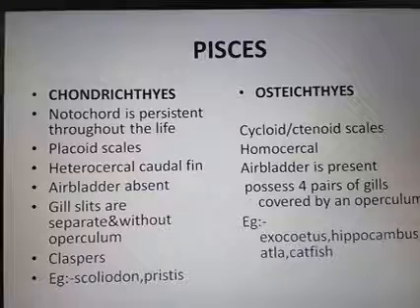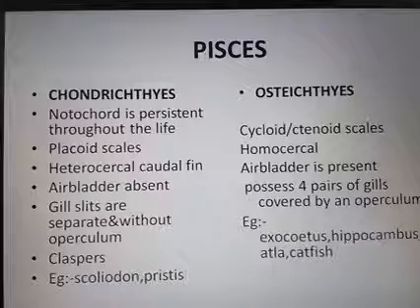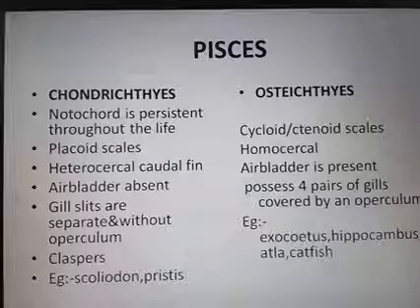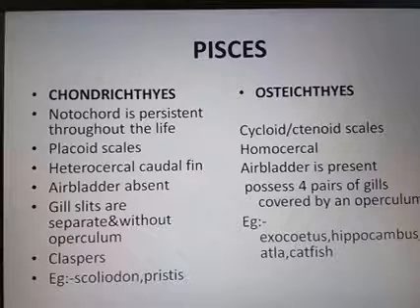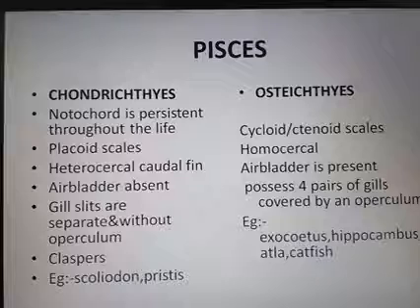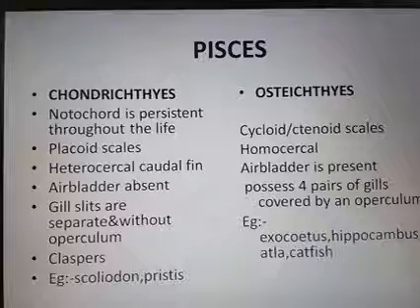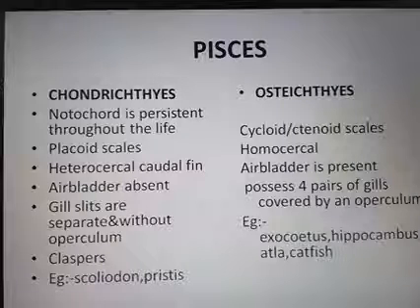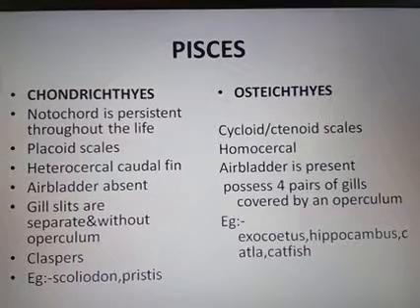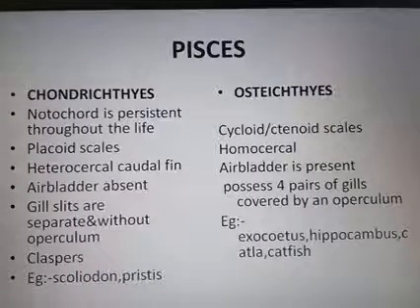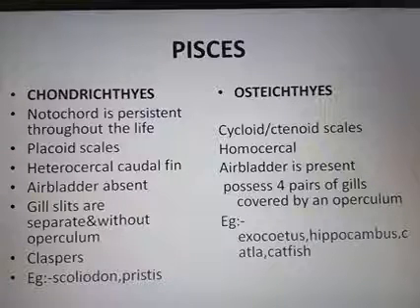Then the fertilization is external and viviparity is rare. Most of the organisms are oviparous. Oviparous means laying eggs. But in the case of Chondrichthyes, fertilization is internal and they are viviparous. Viviparous means giving birth. So the common examples for the Osteichthyes are Hippocampus, the seahorse, then katla, rohu, catfish, fighting fish, and angelfish. All these are examples for the group Osteichthyes.